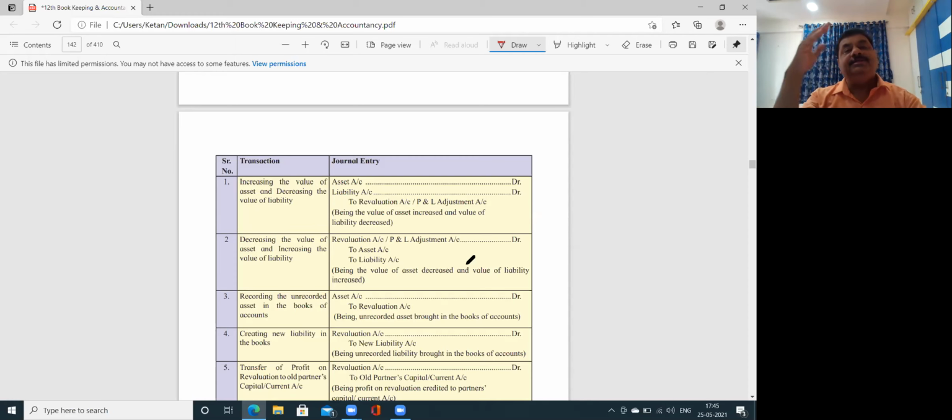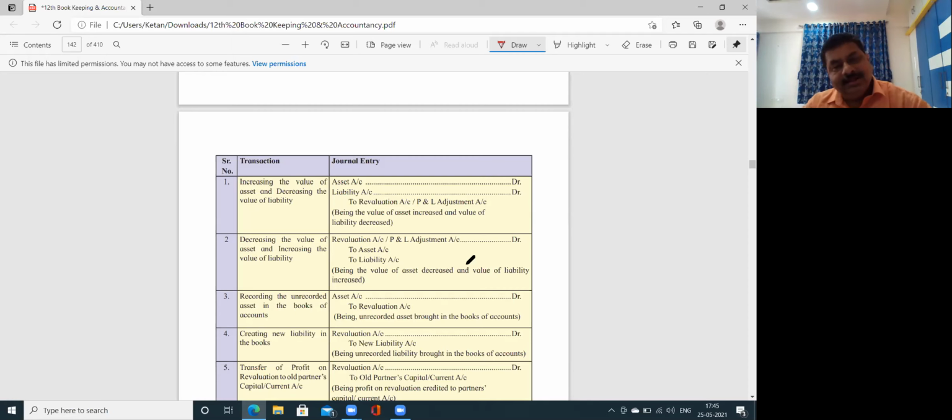All the expenses and losses are debited to revaluation account. And all the incomes, gains and profits are credited to the revaluation account. The difference, either profit or a loss, is to be transferred only to old partners. New partners को कुछ नहीं मिलता.